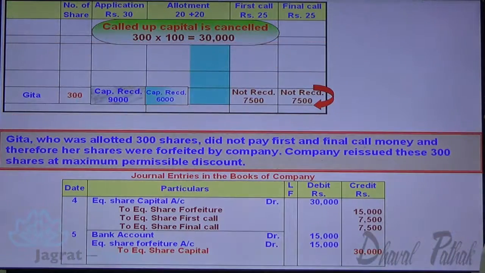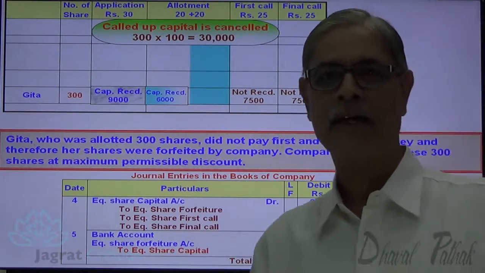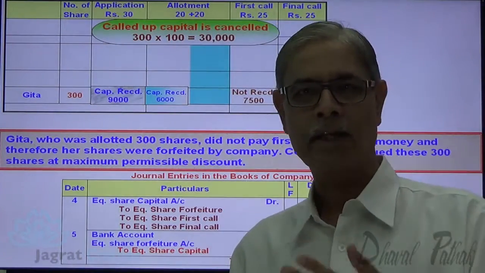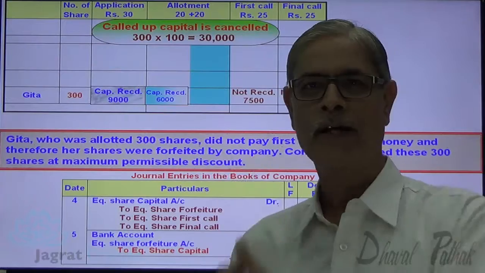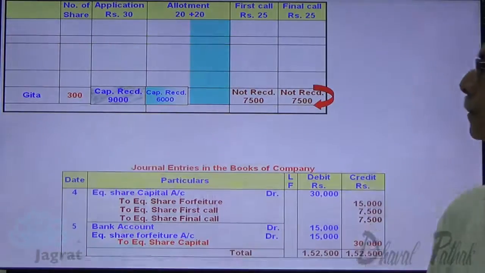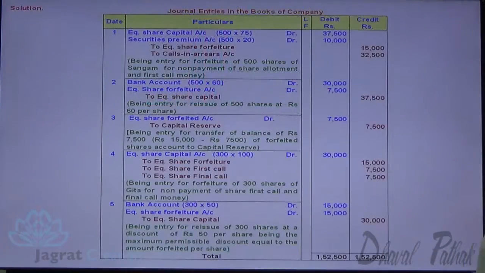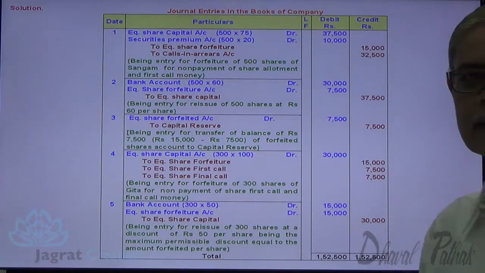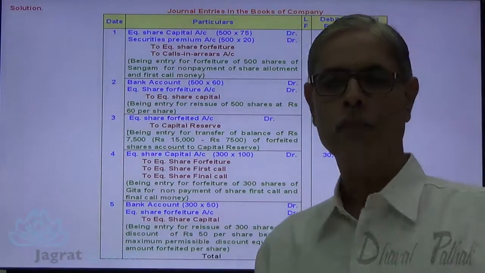The total of all the 5 entries is this much, and if you want to observe all the 5 entries at one place with narration, just observe, you will find them on the screen. Next. This is how all the entries appear in your notebook when you try to solve the sum.